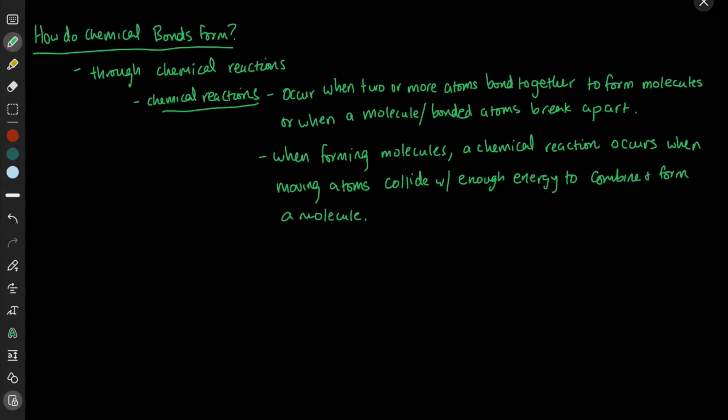So a chemical reaction occurs only when the moving atoms collide with enough energy to combine and form molecules. But we also have the other type of reaction, the breaking apart of molecules. They're two different types of reactions, but they're all chemical reactions.